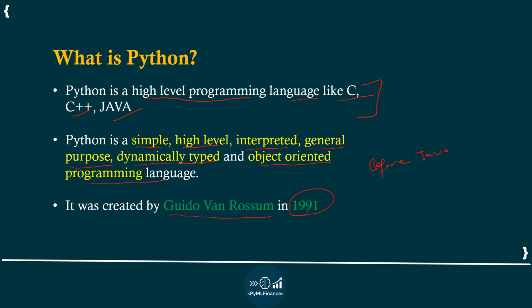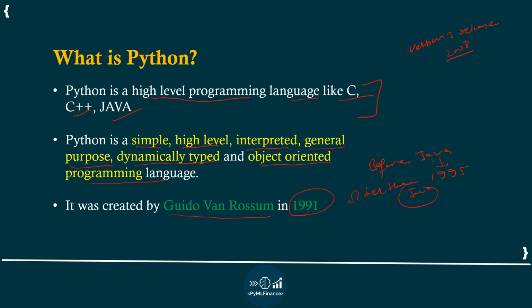Java was created in 1995, whereas Python was created in 1991. So Python is older than Java. Now Python started becoming popular basically after its version 3 release in 2008. From 2008 it slowly started becoming popular.